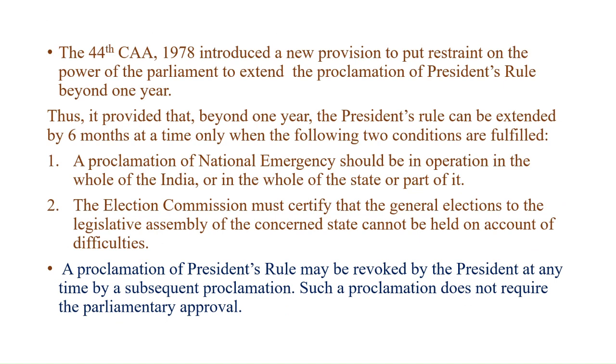The 44th Constitutional Amendment 1978 introduced a new provision to restrain the power of Parliament to extend the proclamation of President's Rule beyond 1 year. Thus, it provided that beyond 1 year, the President's Rule can be extended by 6 months at a time only when the following two conditions are fulfilled. First, a proclamation of national emergency should be in operation in the whole of India or in the whole of the state or a part of it. Second, the Election Commission must certify that the general elections to the legislative assembly of the concerned state cannot be held on account of difficulties.